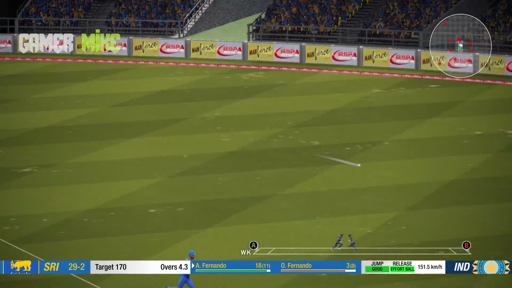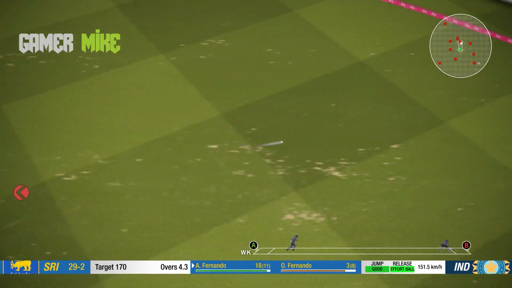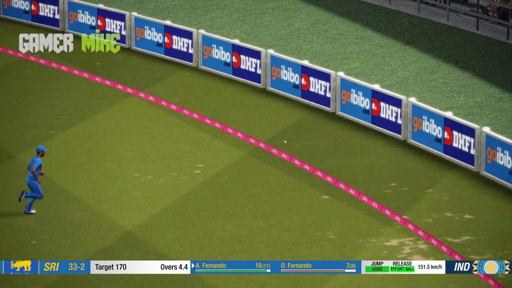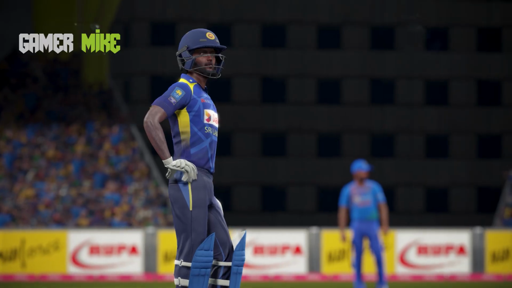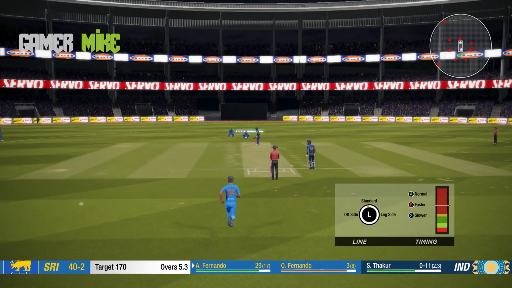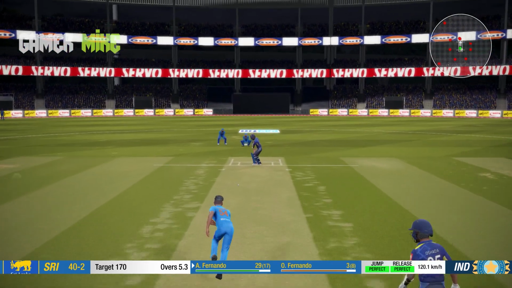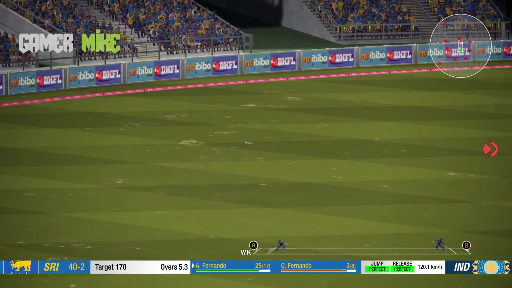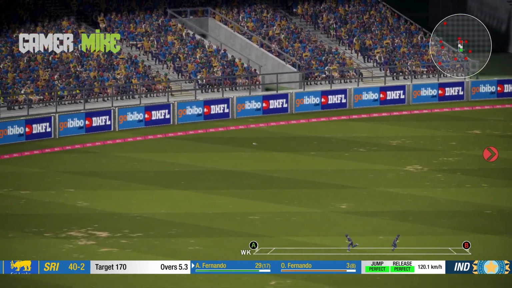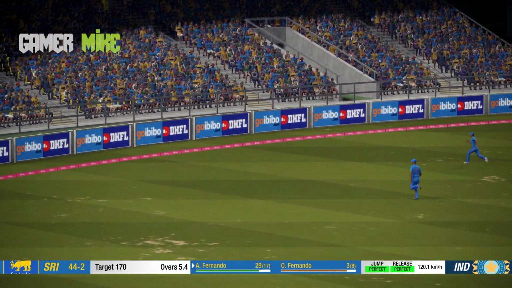Again Bumrah going for the yorker, but he didn't get it right from the start, and Avishka takes full advantage of it, getting another boundary. Avishka Fernando on strike, Sri Lanka 40 for 2, and now again an extra cover drive from Avishka Fernando, which will give him another boundary.